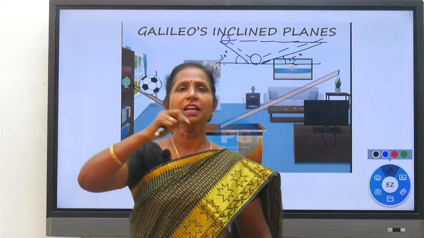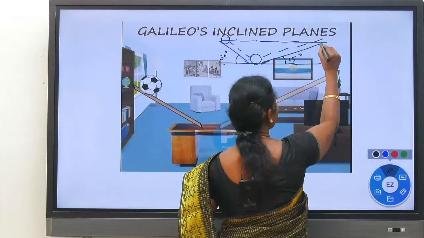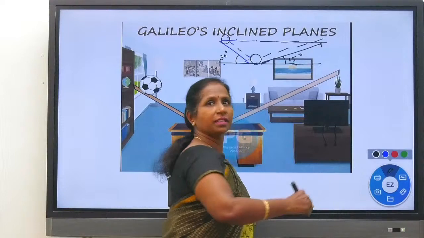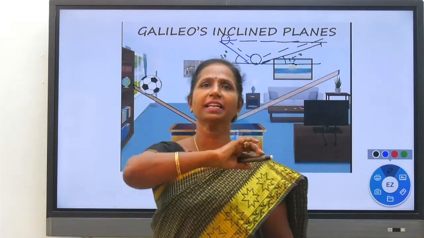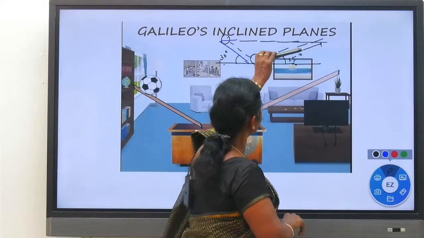inclined plane, that means the second inclined plane height is less, and the ball has to reach greater height than the second inclined plane. This is the second inclined plane.